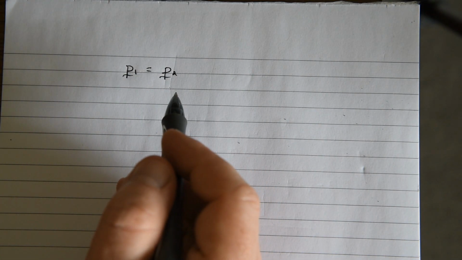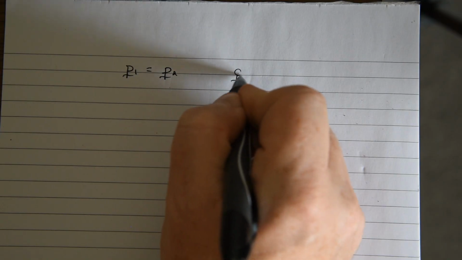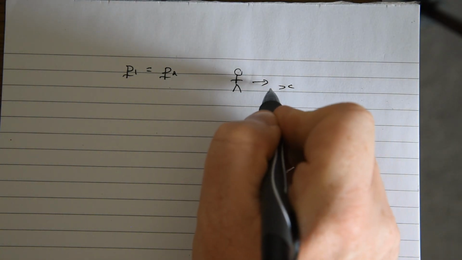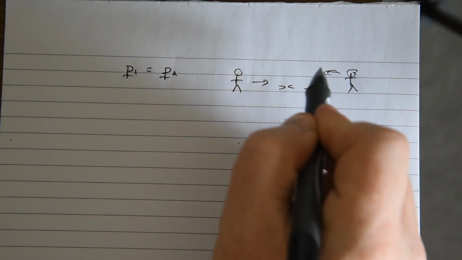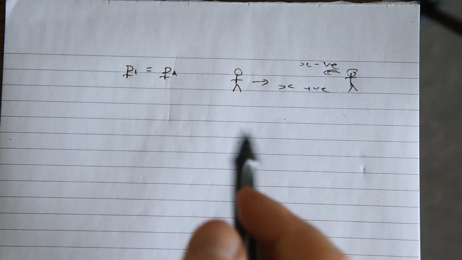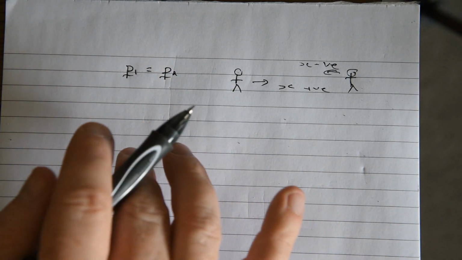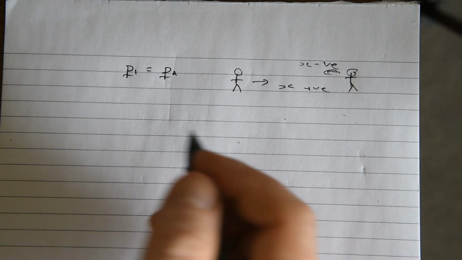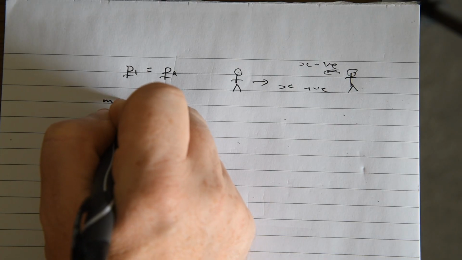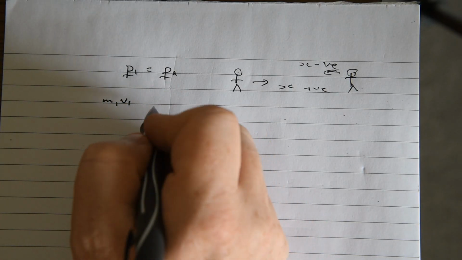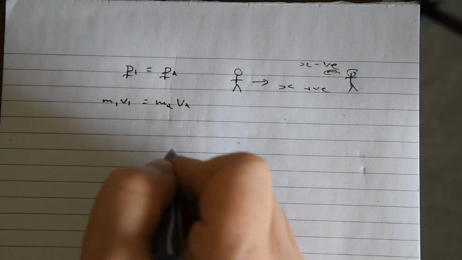Now, of course, one of the velocities is going to be negative, because if one person is running in this direction, which is positive x, then the other wrestler is coming in that direction, which will be negative x, because velocity is a vector. But we're not going to worry about that too much. I just want to know the actual mass. So momentum is equal to the mass of one times the velocity of one, and the mass of the second individual times the velocity of the second individual.